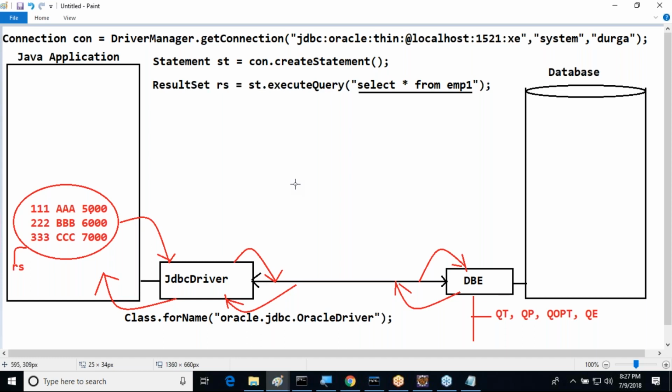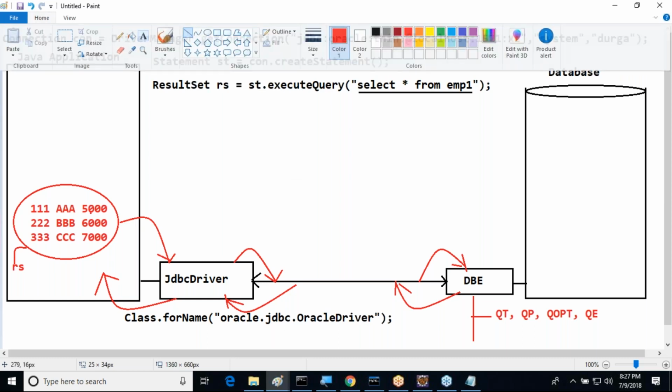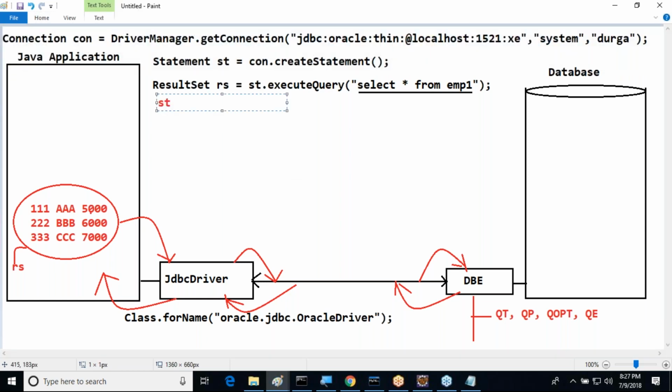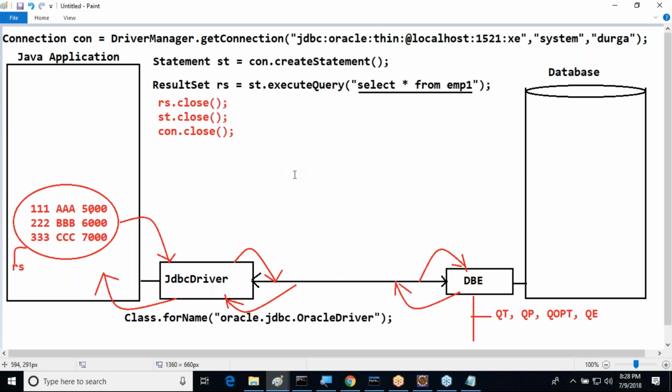That's clear. Finally, what happened there? We performed our database operation. We completed our total operations here. We are getting our data also clearly. Then after that, finally here, what do we have to do? Before that, the rs.close method here we are able to use. Next, the st.close method we are able to provide. Next is the con.close method, and we completed. That's it. This is exactly the JDBC content we understood here.